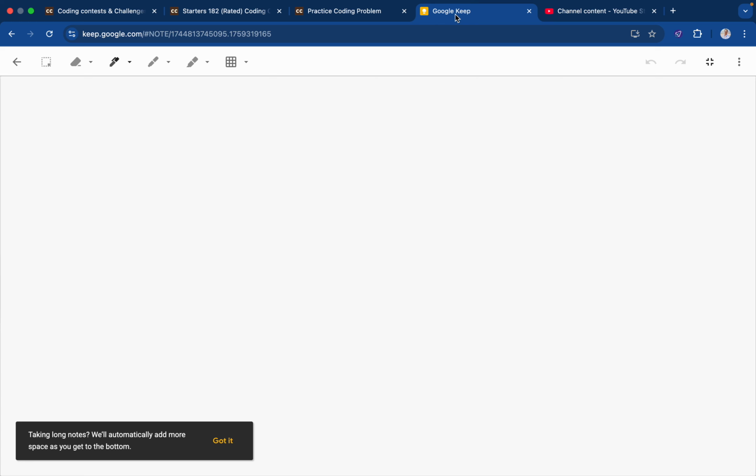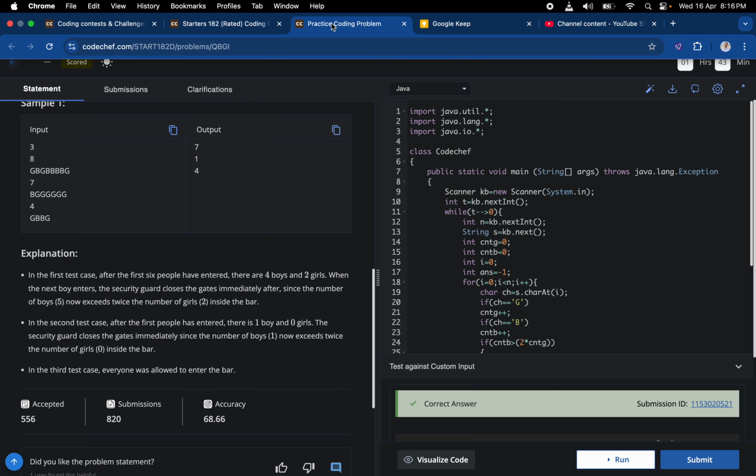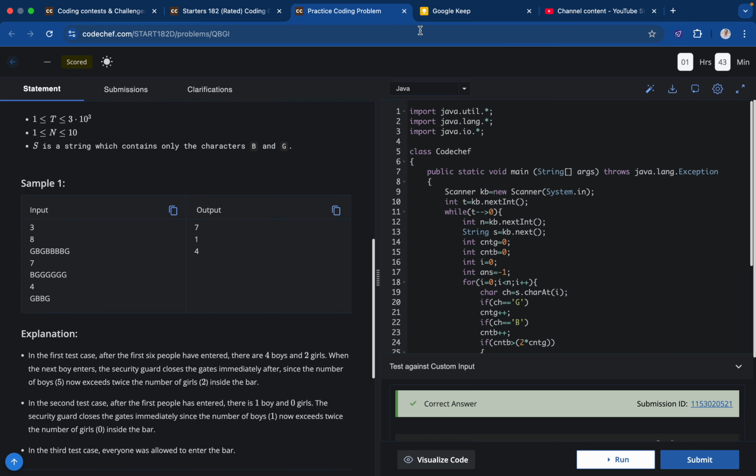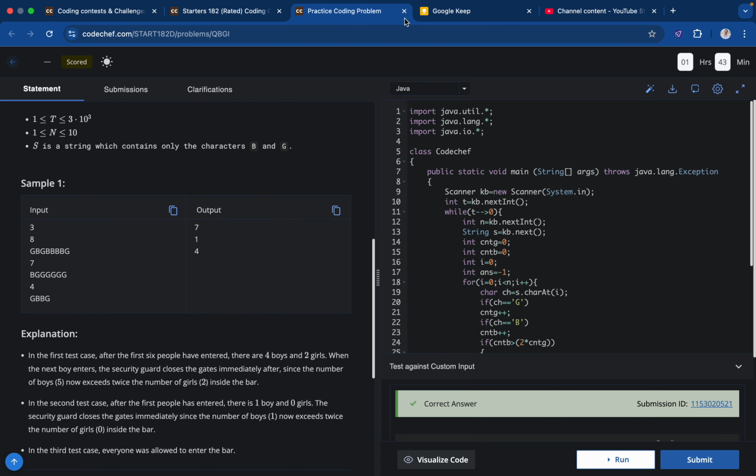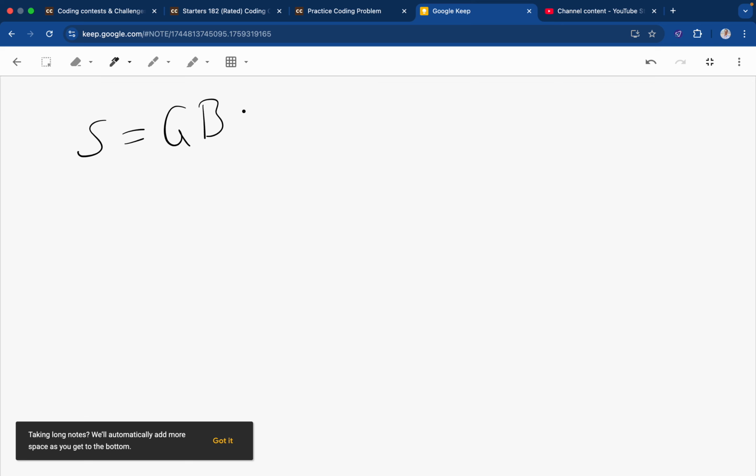So suppose this is our string, s equal to g b g, 4 times b and then g.